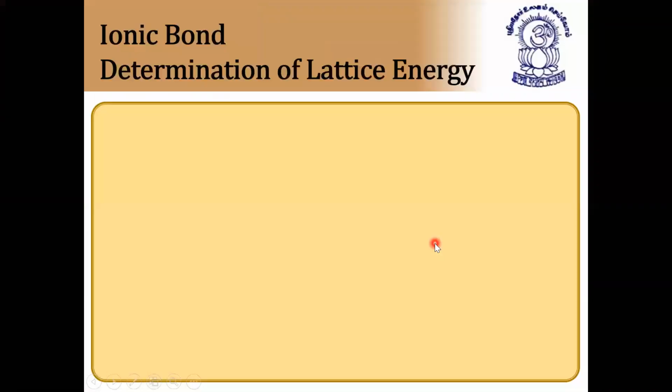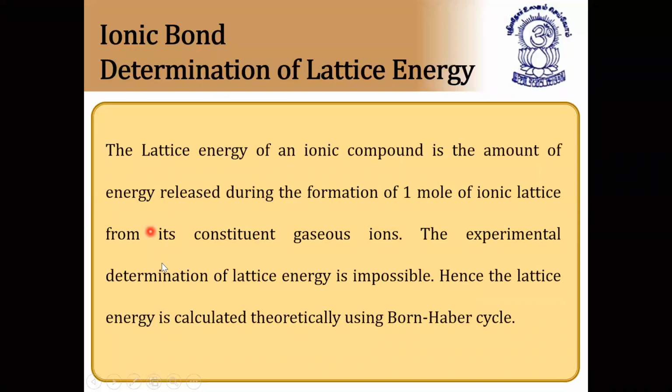So what is this now? Ionic bond: determination of lattice energy. How to determine lattice energy by using the Born-Haber cycle. As I told you, what is lattice energy? We already know it is the amount of energy released during the formation of 1 mole of ionic lattice from its constituent gaseous ions. We have already seen the lattice energy of sodium chloride formation is minus 788 kilojoules per mole. That much energy, minus 788 kilojoules per mole, is released during the formation of sodium chloride.